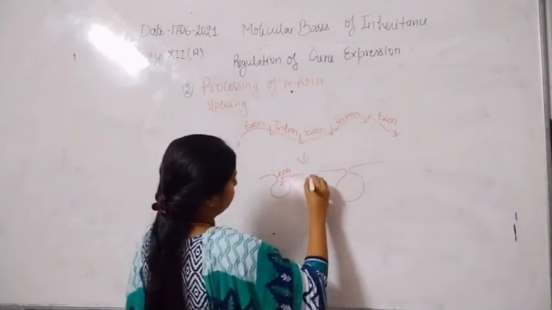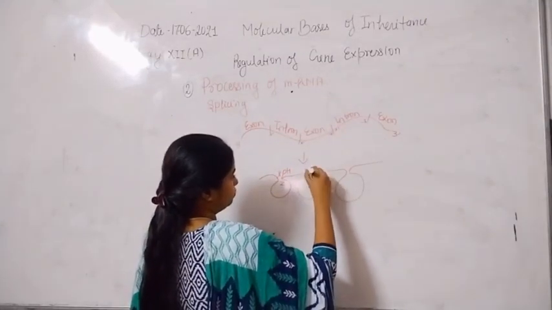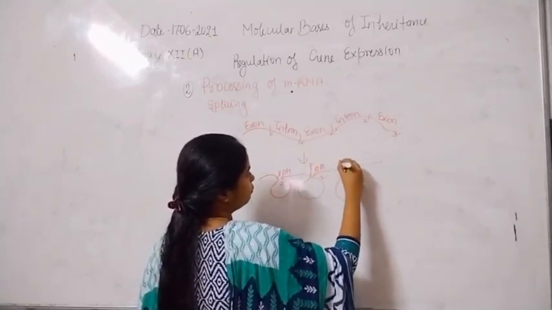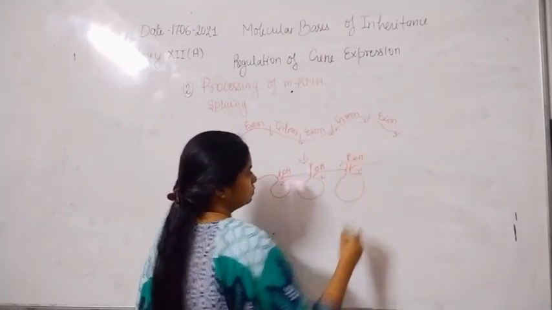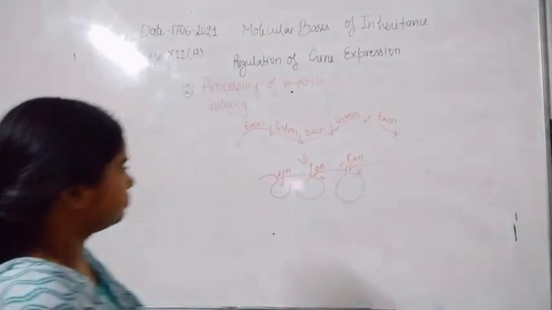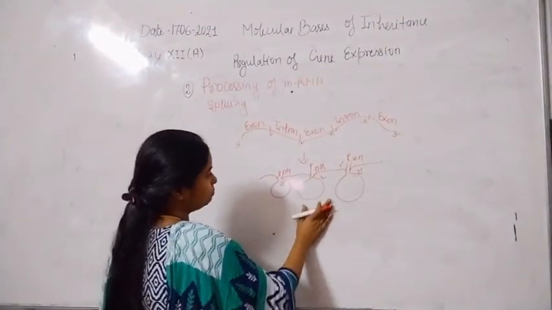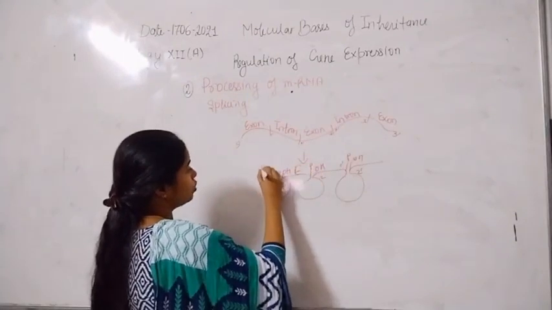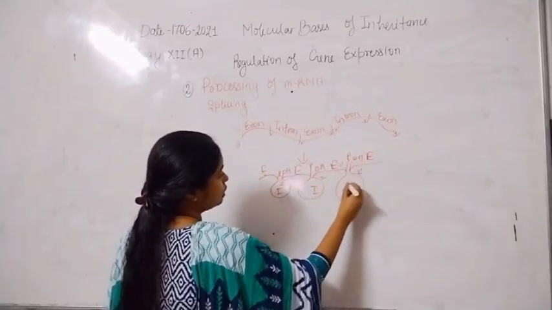So 2' hydroxyl, again 5' phosphate and 2' hydroxyl group. And this one is exon. Here is also exon. Now this one is intron.